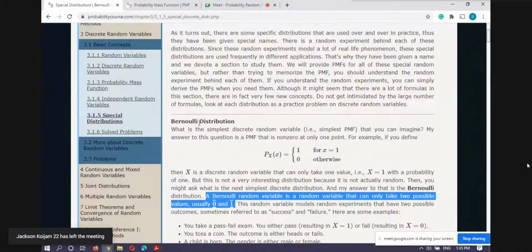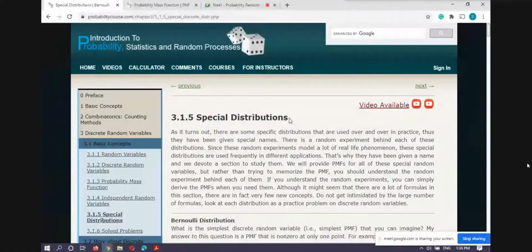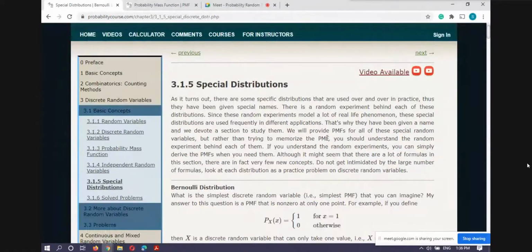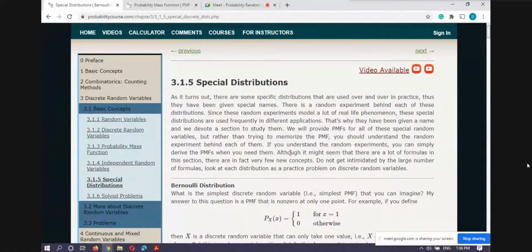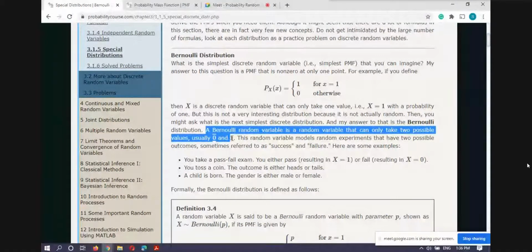Why do we have this kind of special distribution? Because sometimes we know that the nature of an event is like this kind of distribution. So if we want to know the probability of some event, we correlate that this event has the behavior of this distribution, and we use the probability mass function of that distribution to calculate the probability of the certain event. So 0 and 1 means it's a distribution of success and failure.